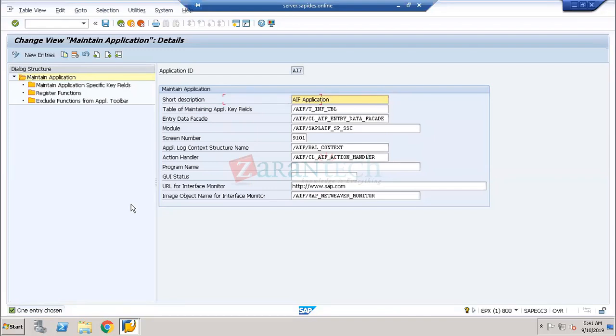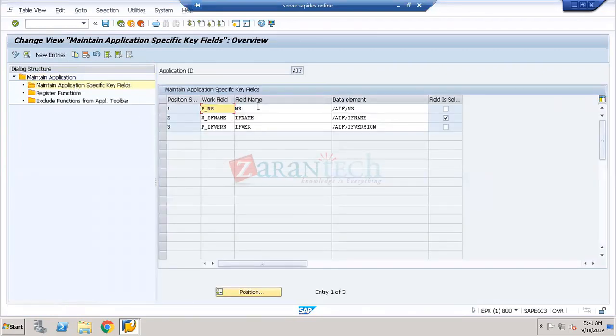Okay, so I am going to monitor. I am going to maintain the application for the specific field. What are all the fields? We are going to structure the fields over here. So what are all the data elements? Okay, I'm going to show.